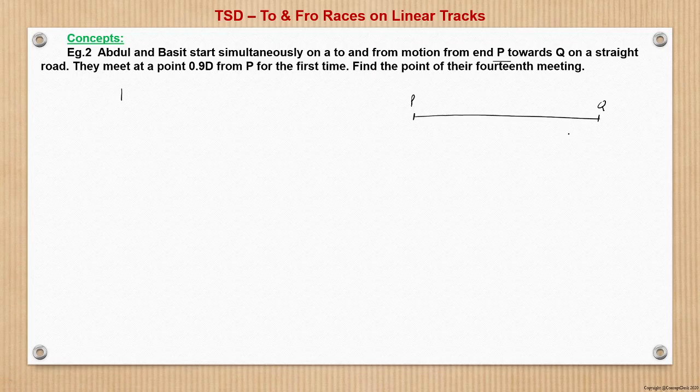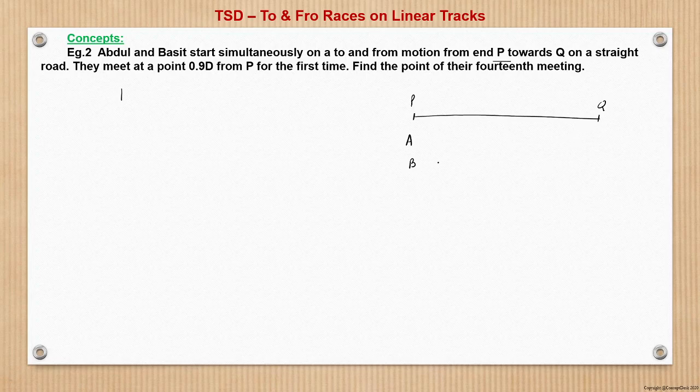This is a straight road PQ. Basit and Abdul, A and B, both start simultaneously from the same point P towards Q on a straight line. They meet at a point 0.9d from P, that is, 0.1d from Q.